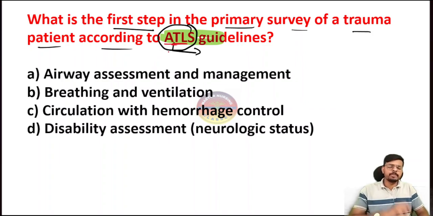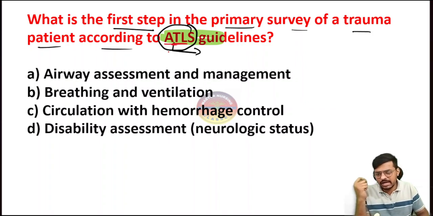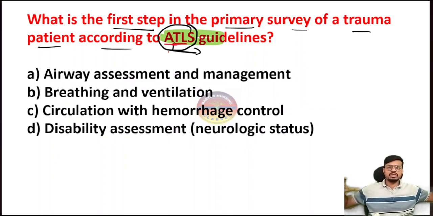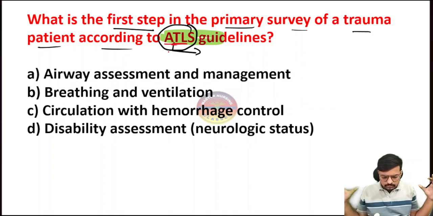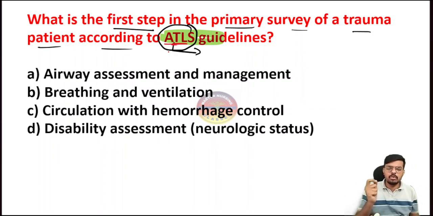This is a simple, basic, very important set of guidelines which we use to take care of patients in a mass casualty and trauma. Suddenly 1,000+ patients come rushing towards the hospital, or any mass casualty happens because of a rail accident, a bus accident, or a collision at some festival like Jatra Mahotsav. Mass casualty means many people are injured. At that point we use the triage system, segregate the patients, and apply these ATLS guidelines in trauma.